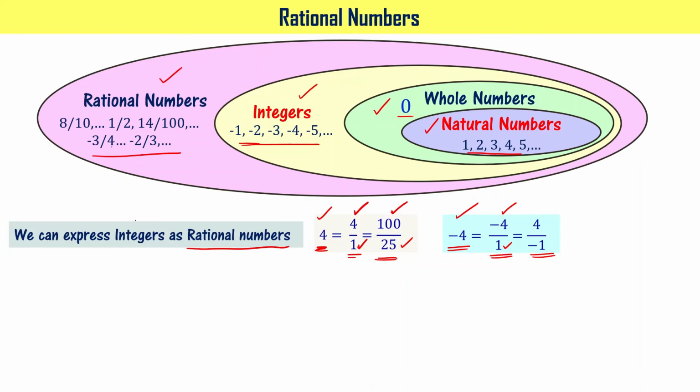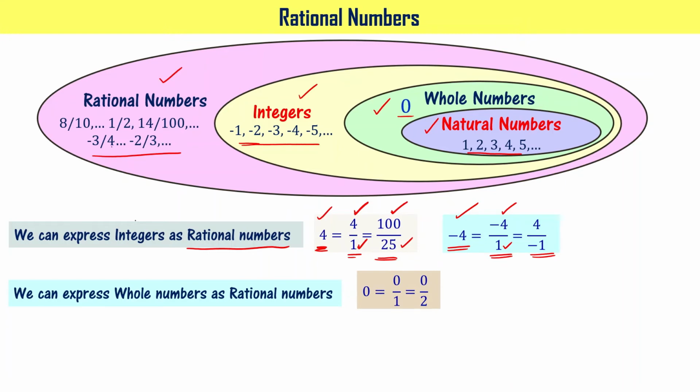That's why integers are part of rational numbers. Or otherwise, you can say that integers is a subset of rational numbers. Got it? We can write whole numbers also as rational numbers. Whole numbers, when you say, the first number that comes to your mind is 0, right?